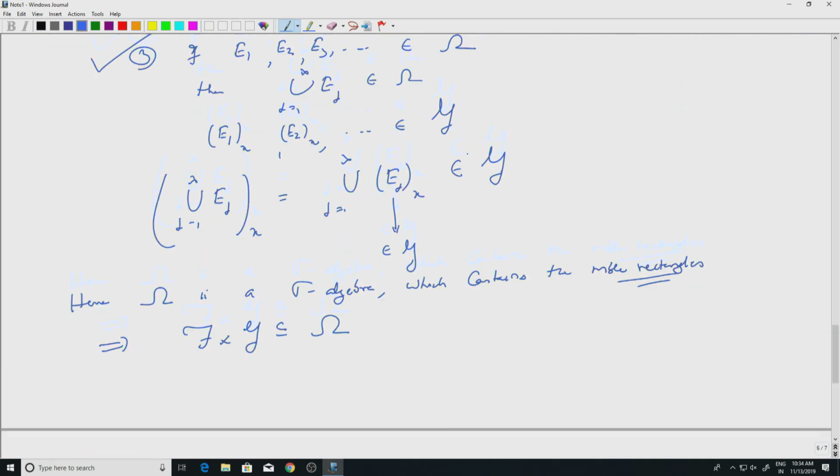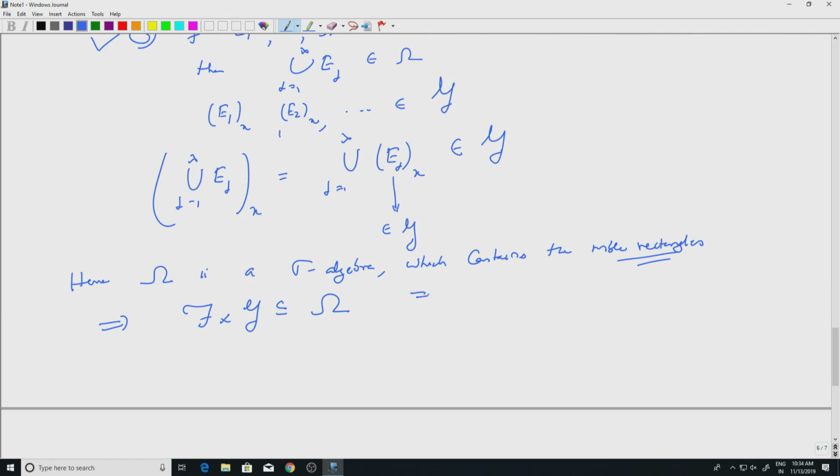So, all sections are measurable. Similarly, for E super y, the same proof works. Well, this immediately tells us something.